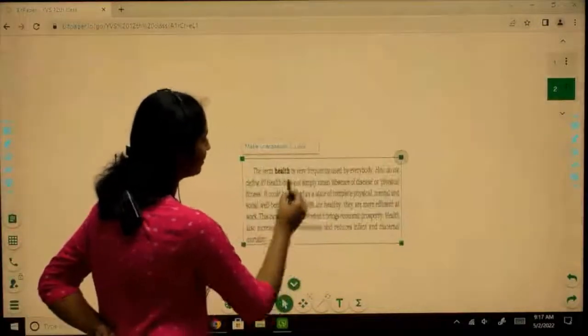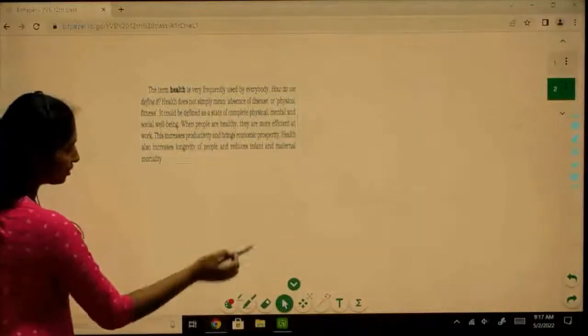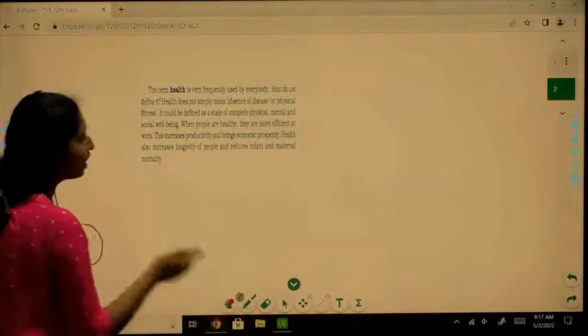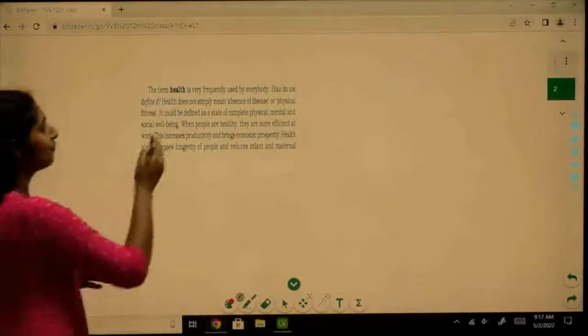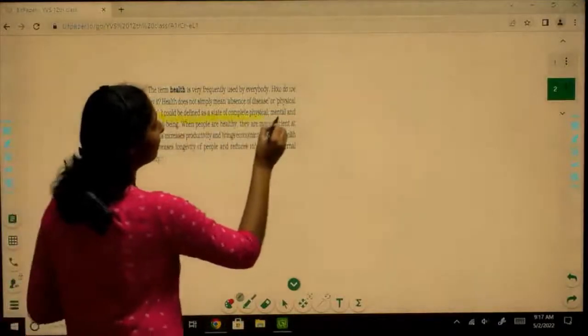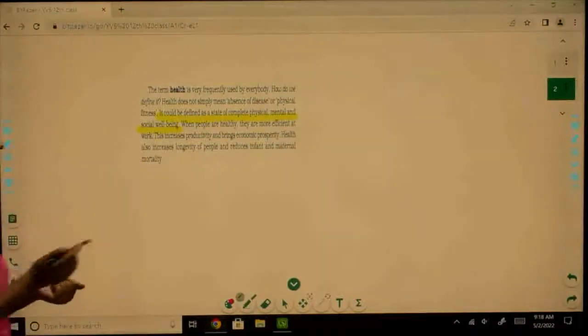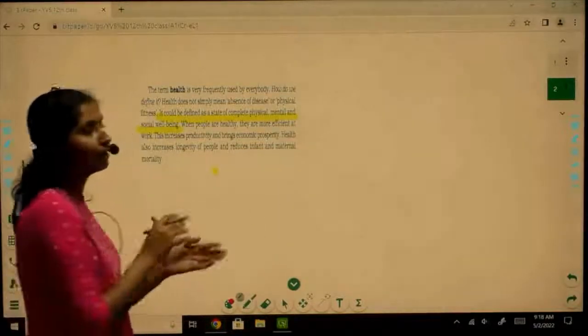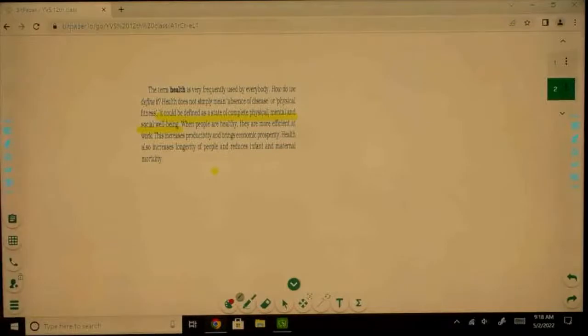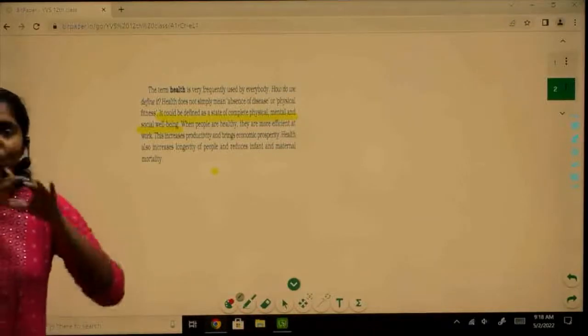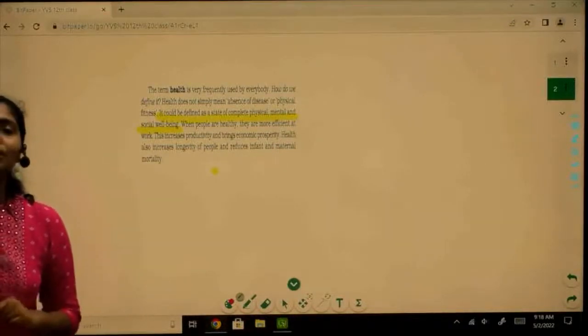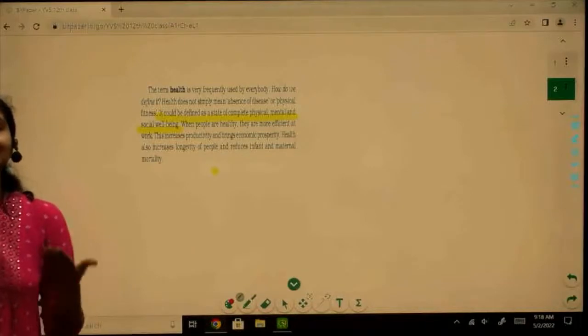NCERT tells us that health is not just an absence of diseases. Rather, it is defined as a state of complete physical, mental and social well-being, right? The well-being is defined with all three criteria. When a person is healthy in all three criteria, only then will we call that person a healthy individual.